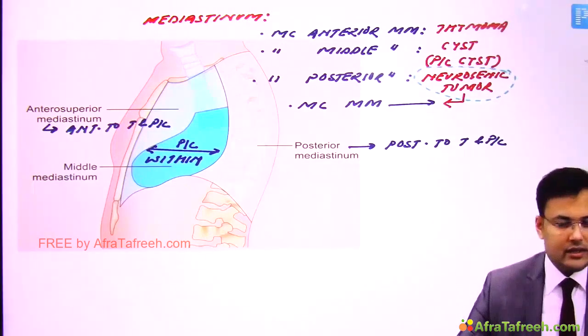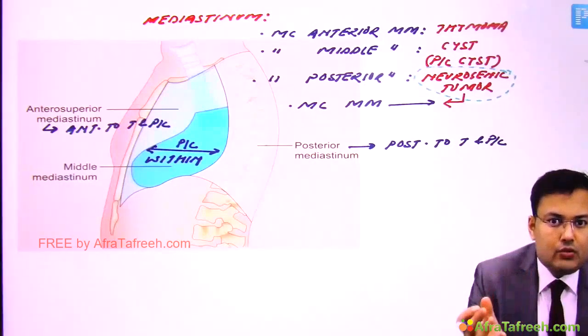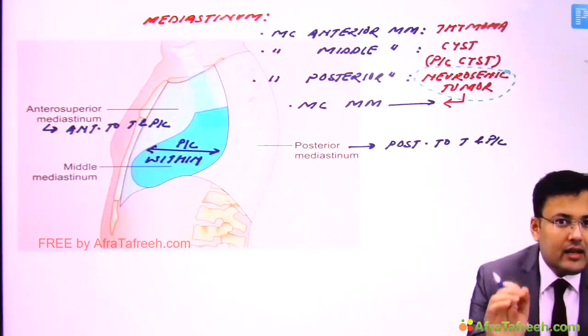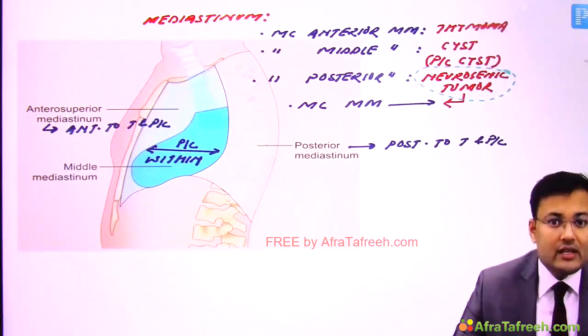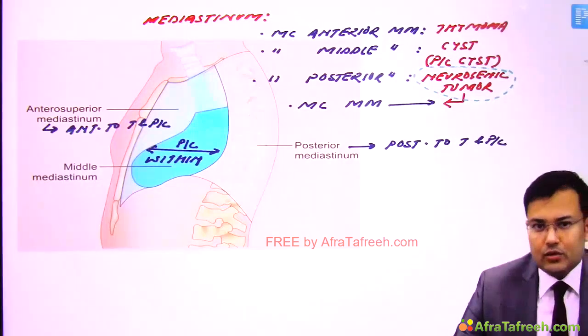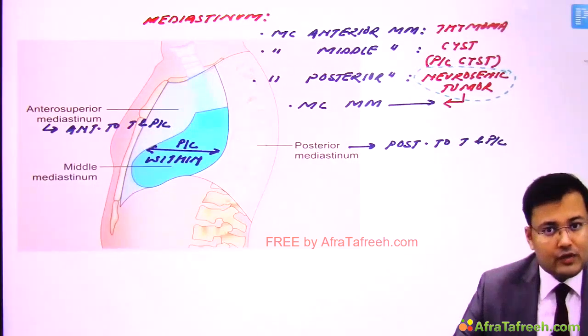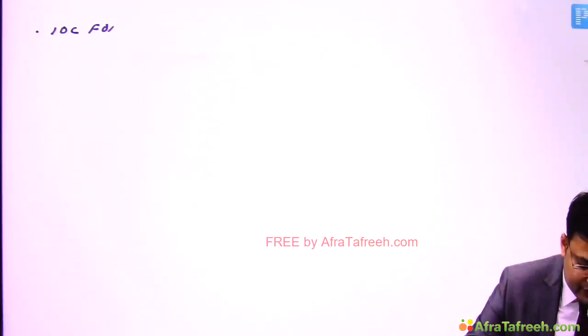These are one-liner questions. Now see, for thorax and mediastinum, what is the investigation used for diagnosis? The preferable investigation is CT for thorax and mediastinum. That's why for mediastinal masses also, the investigation of choice for diagnosis is CT. The only exception is neurogenic tumor, because if there is a neurogenic tumor, what is the investigation of choice? It's MRI. So two important points: investigation of choice for diagnosis of mediastinal masses is the CT scan. Simple.